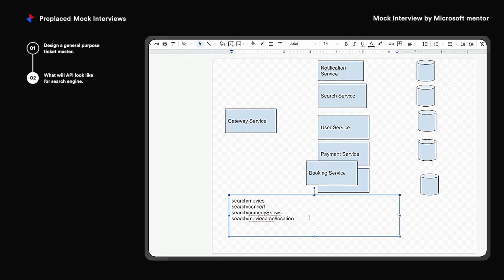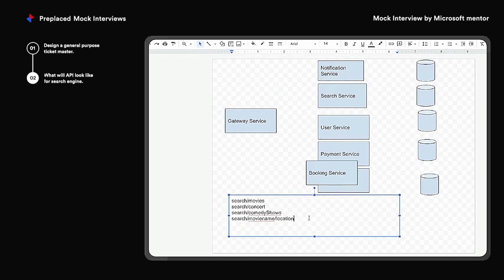I would prefer a Get API here. And any reason why you won't use a Post API? Why I want to use a Get API here? No, why you won't use a Post API? See, client can use a Post API as well, but here we are preferring Get API over Post. So is there any specific reason?